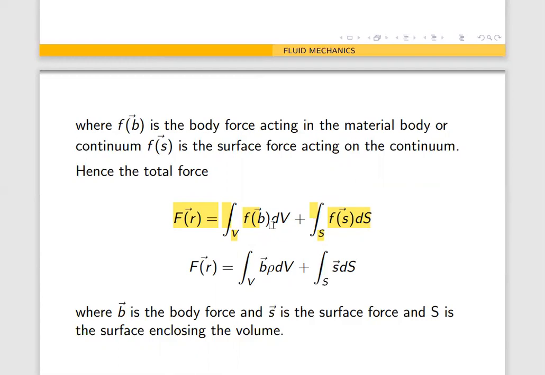So F_R is equal to, now F_B is nothing but, we have taken it as B rho dV, plus F_S we have taken as S, where B is the body force and S is the surface force and capital S is the surface enclosing the volume V. So F_R is this now.